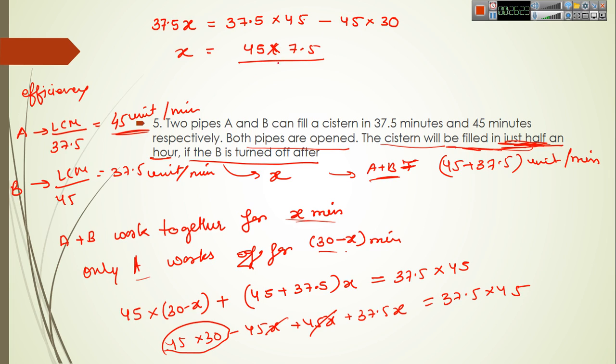While solving this, we can easily get 9 minutes. So after 9 minutes, B is turned off. So A and B work together for 9 minutes, and for the rest of the 21 minutes only A works to fill the cistern. So here we are done with all the questions.